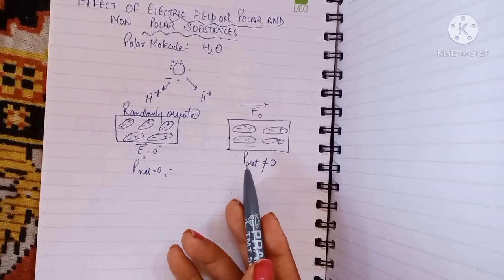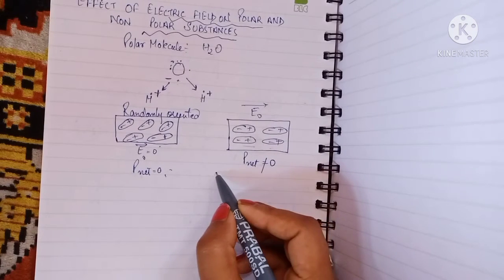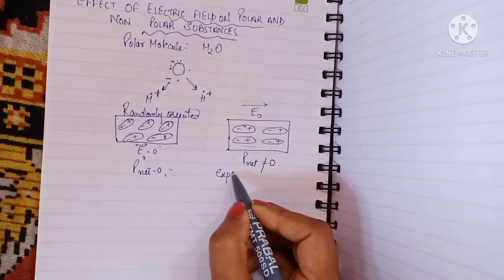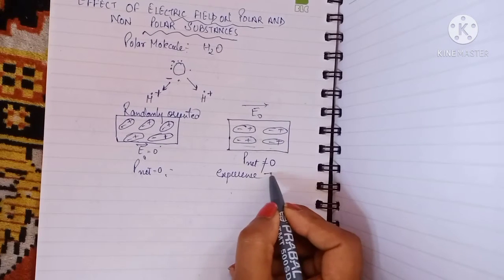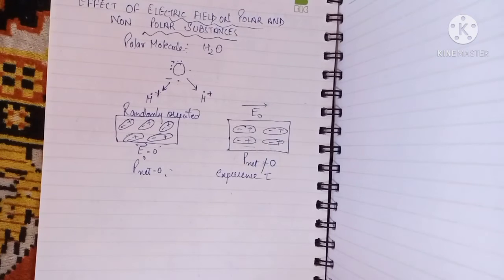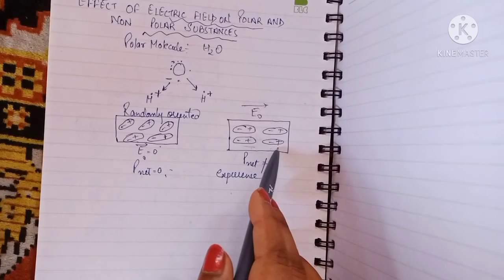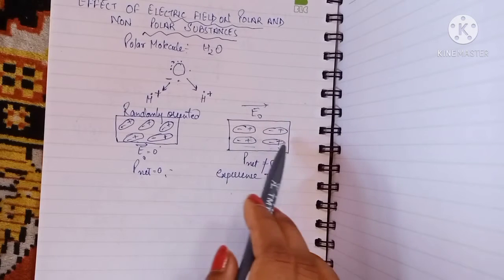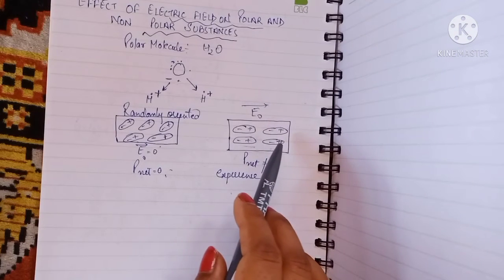But in this case, each molecule experiences torque. Now what is torque? Torque is force into perpendicular distance. What is the factor that makes all the dipoles align in the direction of the applied field?